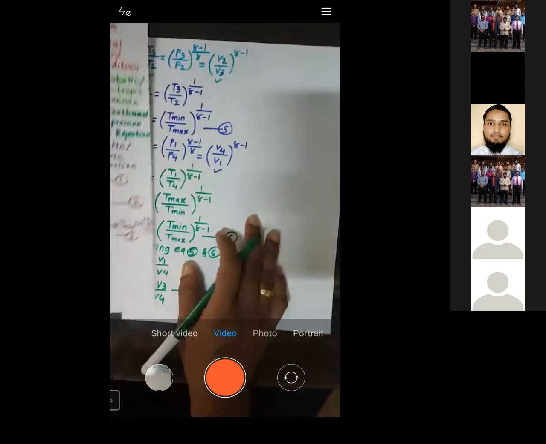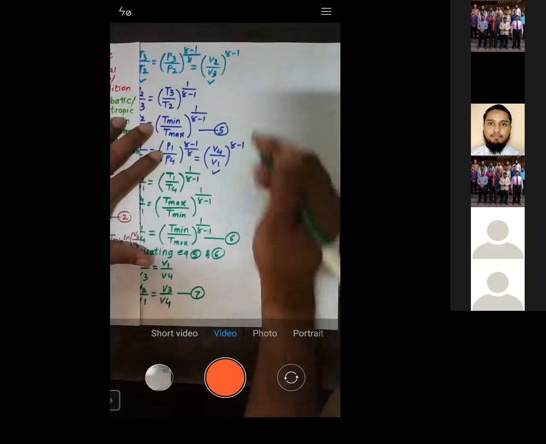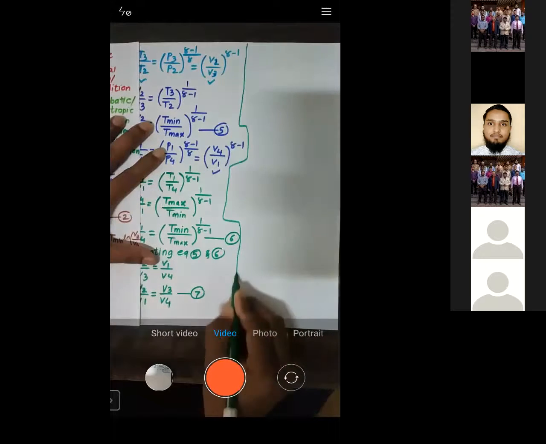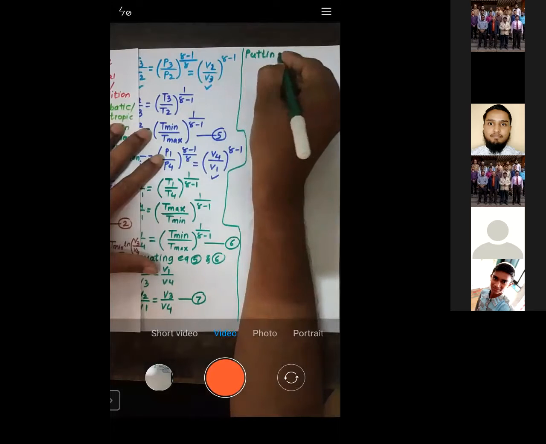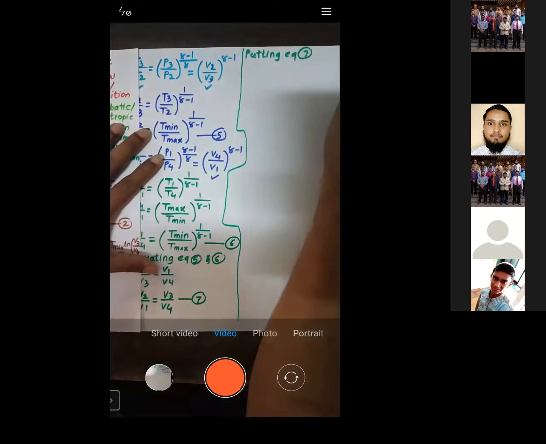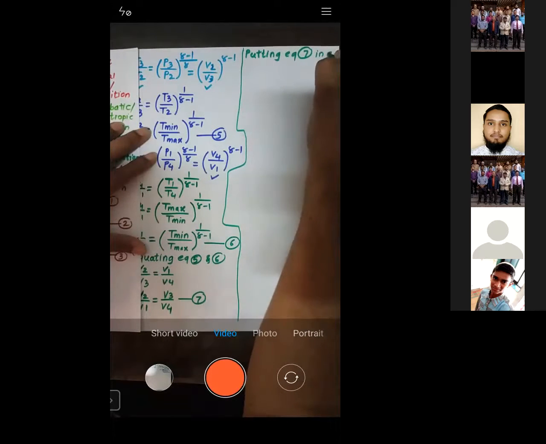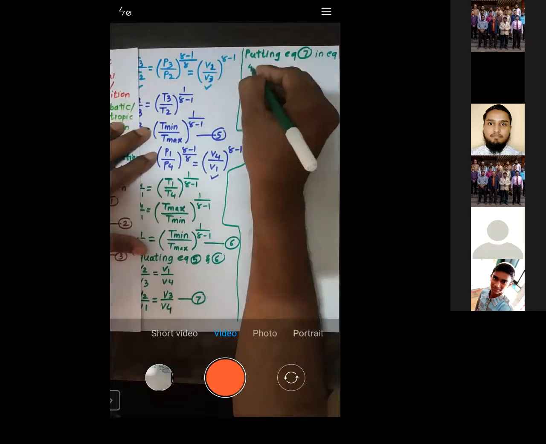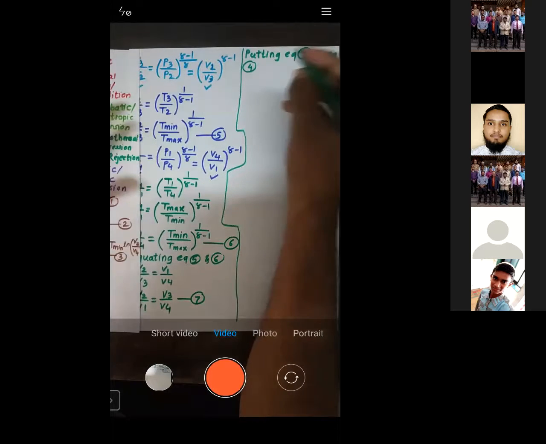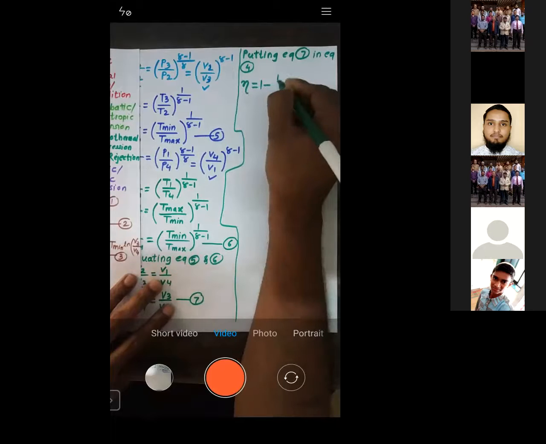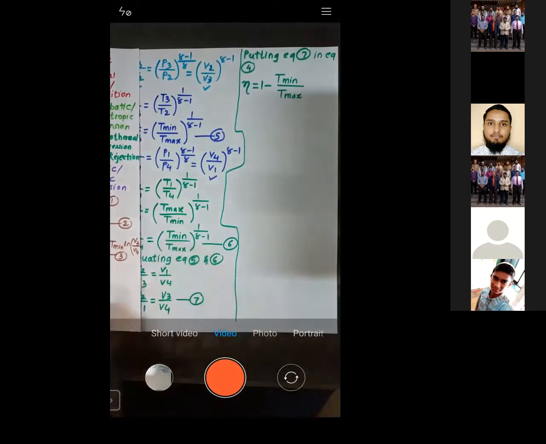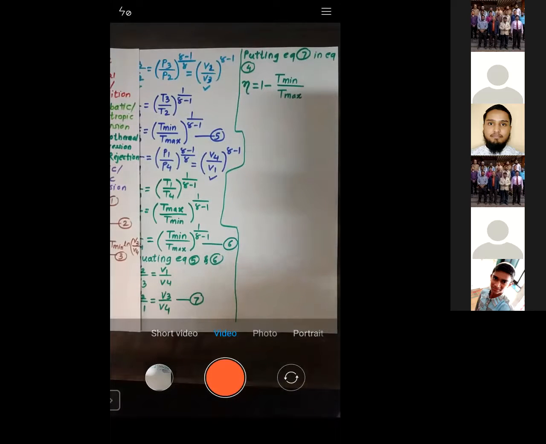Putting equation 7 in equation 4, let us put that equation 7 in equation number 4. So what is the formula for efficiency we'll get? We'll get efficiency is equal to 1 minus T min by T max. Is that okay? Yes or no? Let me know. This is the formula we got.